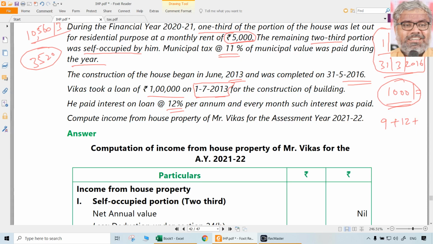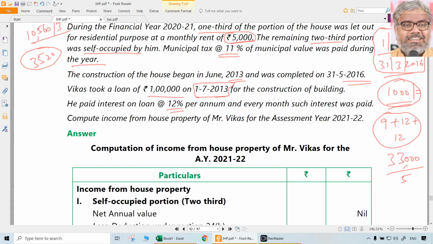Then another 12 months are there in 2015-16, because 14-15 and 15-16 are full years. For 2013-14 it was only 9 months. So how many months of interest will be pre-construction period? 12 plus 12 plus 9 means 33 months is the pre-construction period. That means 33,000 is going to be the pre-construction interest.